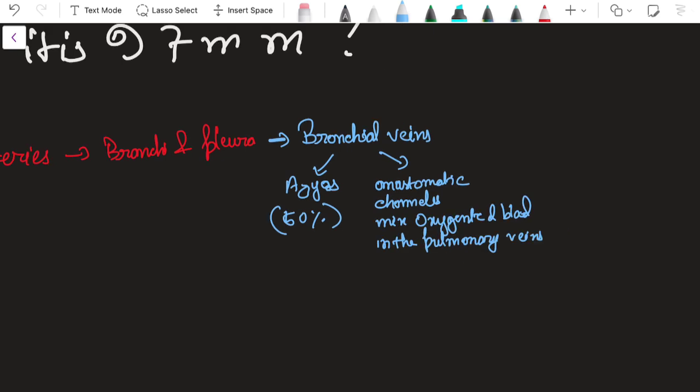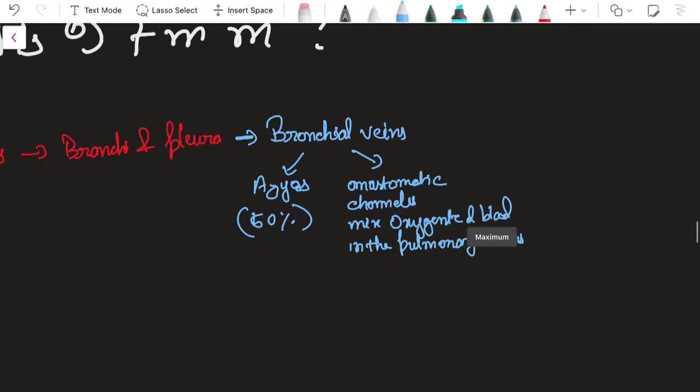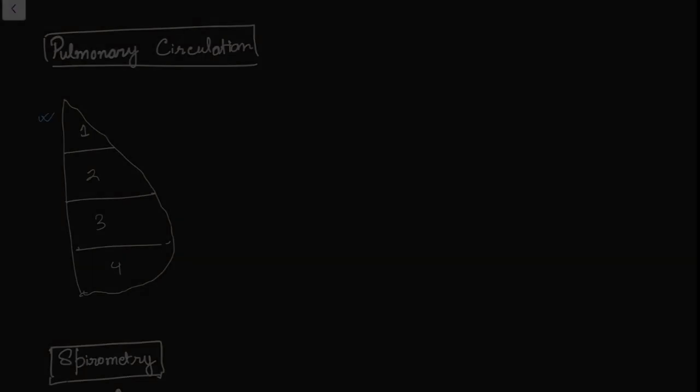These pulmonary veins will finally drain into the left atrium. So the blood coming into the pulmonary veins was fully oxygenated, but it is also receiving some deoxygenated blood from the bronchial veins. This is the reason why the O2 tension does not remain at 100 and falls below.